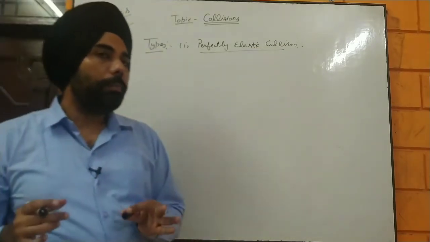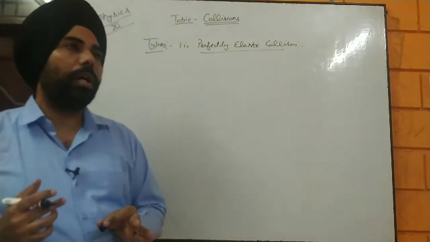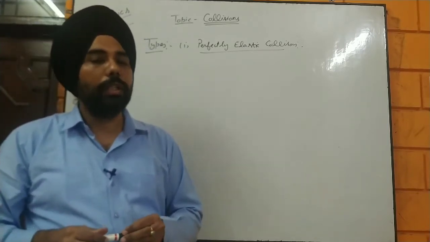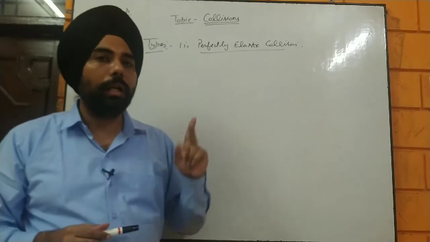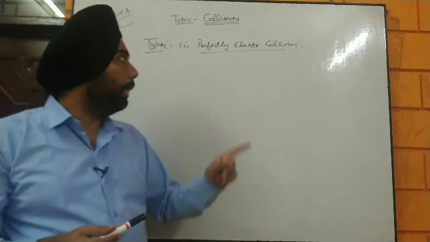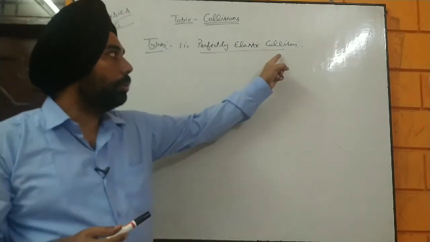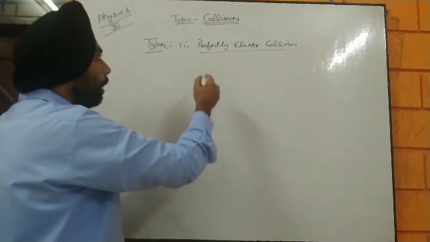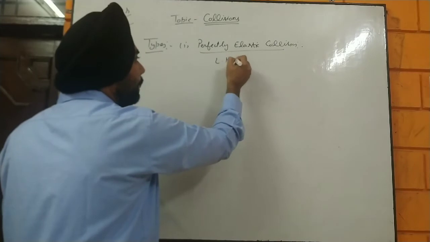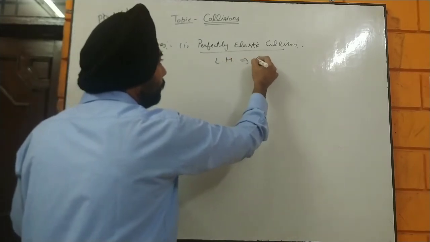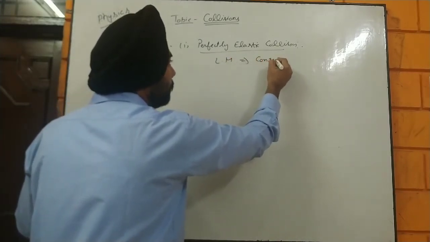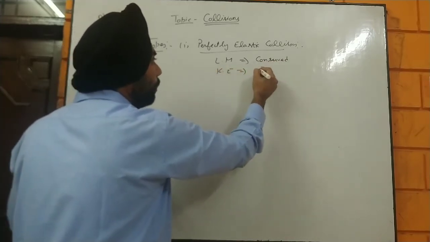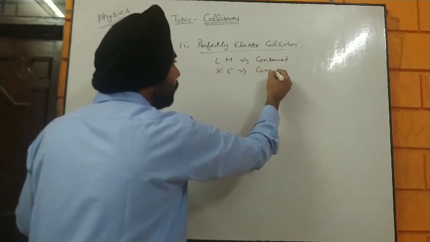Now always remember one thing. If we are talking about collision, there are going to be two terms. One is linear momentum and the other is kinetic energy. And in perfectly elastic collision, because there is the word perfect, it means linear momentum is conserved and kinetic energy is also conserved.